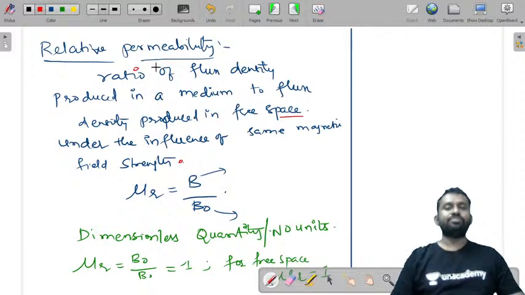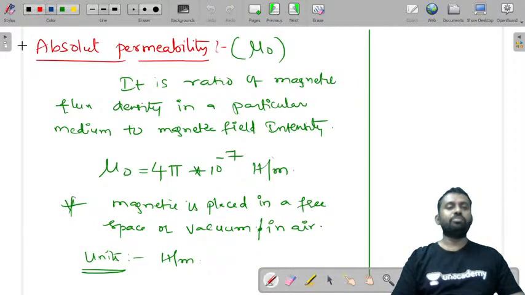So we have mu r equal to B by B naught, and it is a dimensionless quantity, and mu r is equal to 1 for free space. Then we have seen absolute permeability, and the value of absolute permeability is 4 pi into 10 power minus 7 Henry per meter. So the magnet is placed in free space in this case. The unit of absolute permeability is Henry per meter.